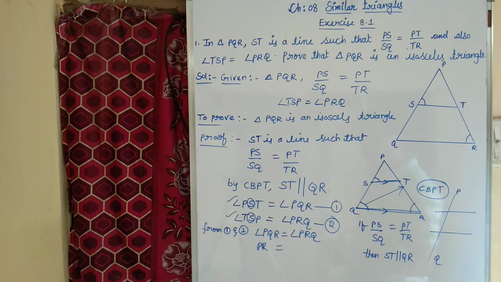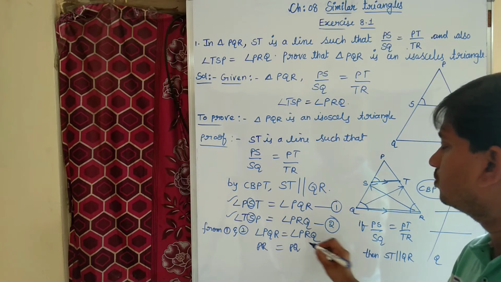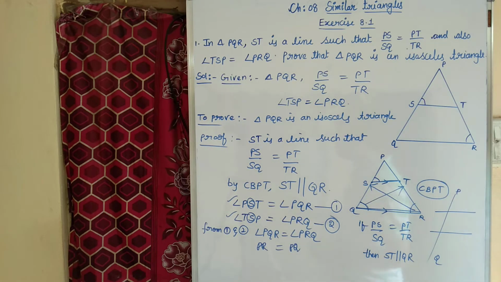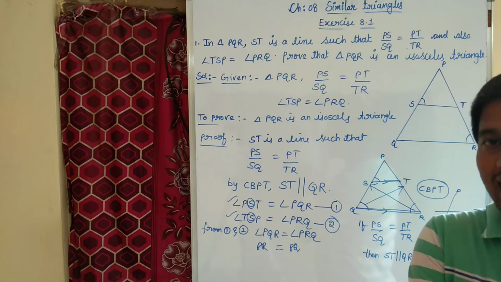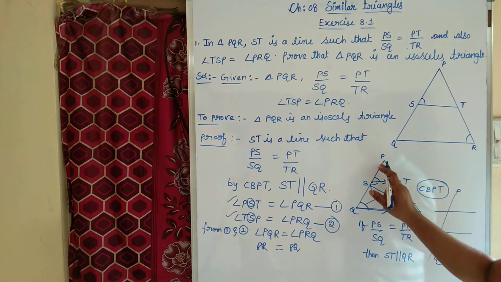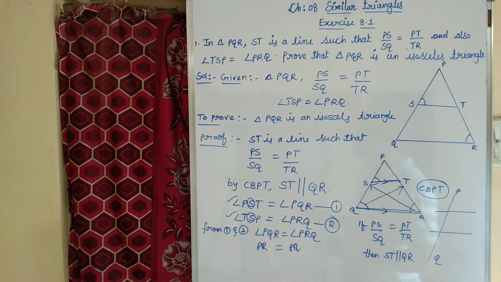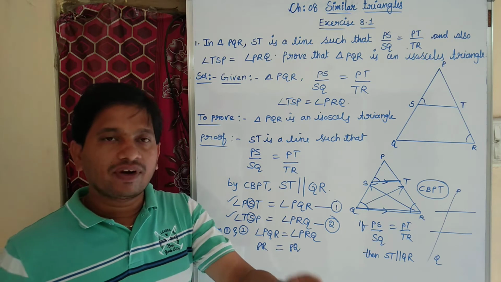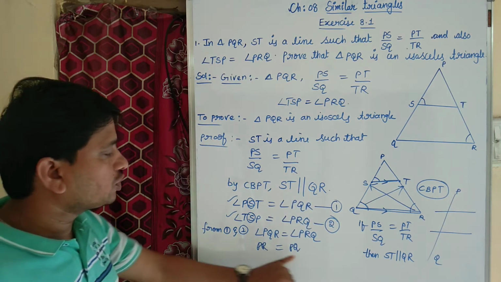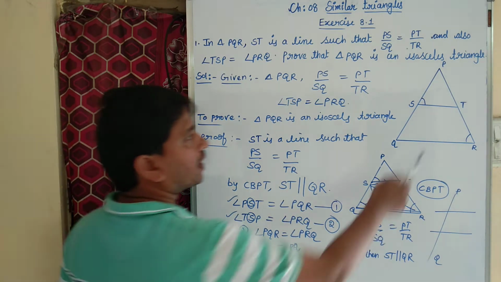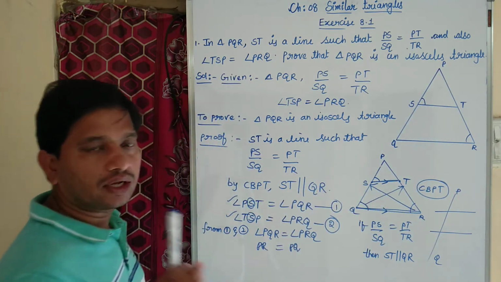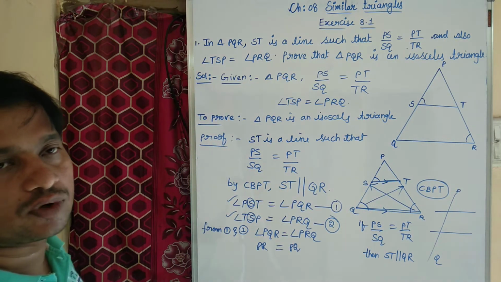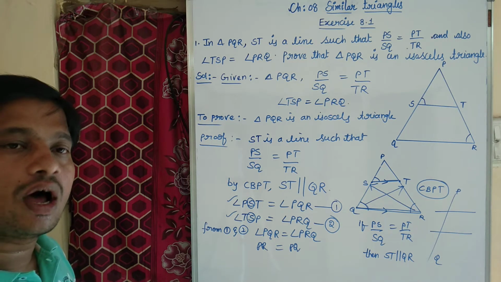What is the side opposite to angle PRQ? The opposite side is PQ. Why did I write it? If two angles are equal, sides opposite to equal angles are also equal. Here we proved angle PQR equals angle PRQ. The two angles are equal, so the sides opposite to equal angles are also equal. That means we proved PR equal to PQ. PR equal to PQ means a triangle in which two sides are equal, which is obviously an isosceles triangle.